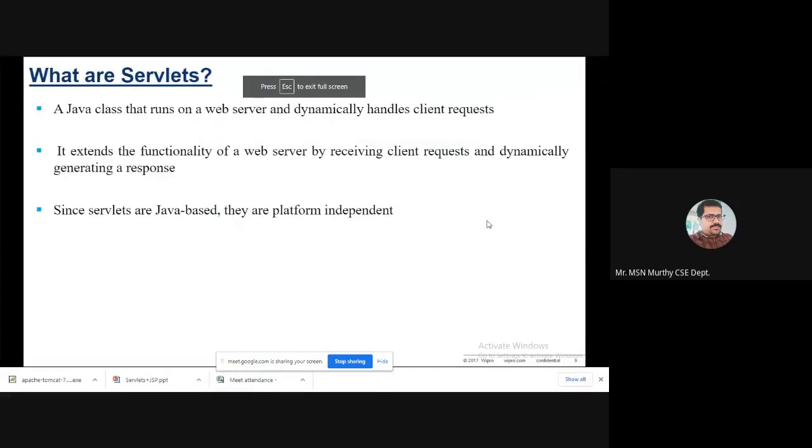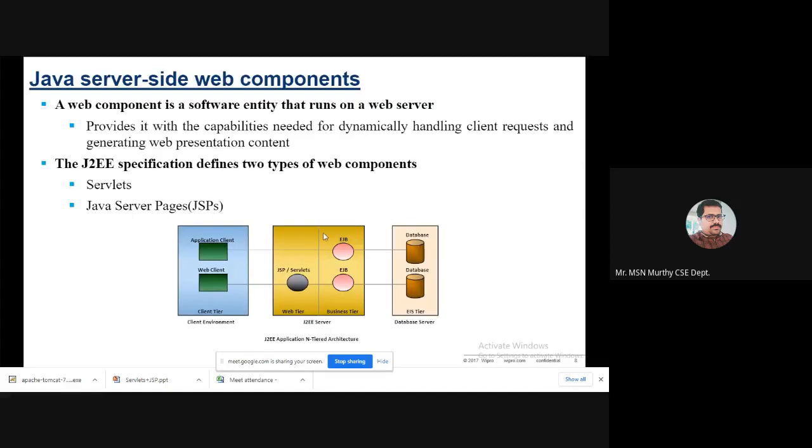In general, first of all, I will go for the definition of a servlet and then explain everything. A servlet is a Java class. It is a server-side Java program that runs on a web server and dynamically handles client requests. In general, servlets are useful for creating dynamic web applications. If you take any web application, I'll show you.